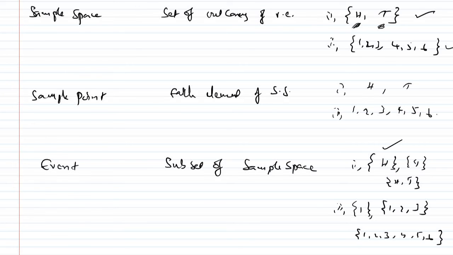If each point is taken as a subset, then this small subset which consists of only one outcome is called a simple event, right? If it is a combination of two or more outcomes, those are called compound events. That is the difference between a simple event and a compound event.